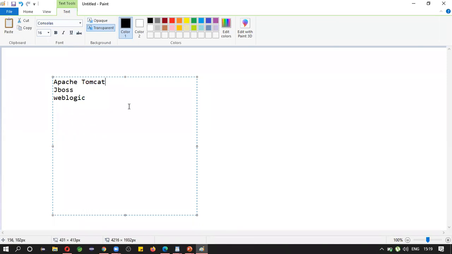So in order to develop a web application, first you need to have this server.